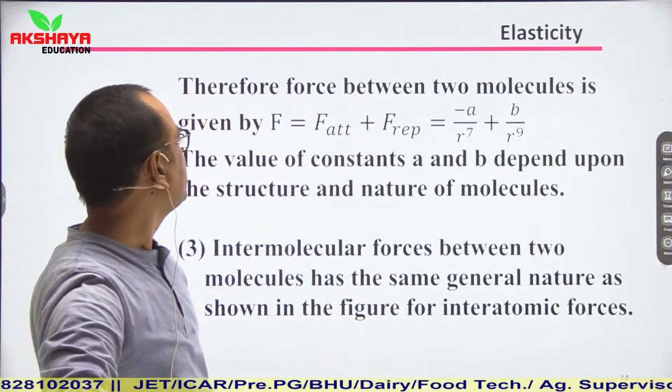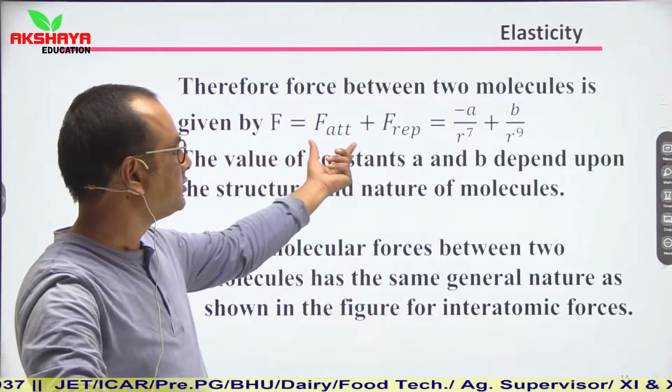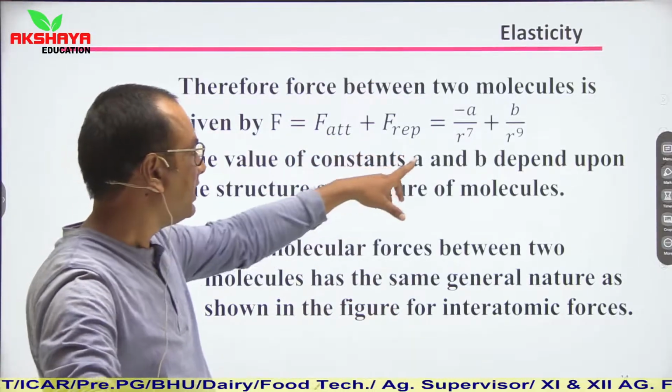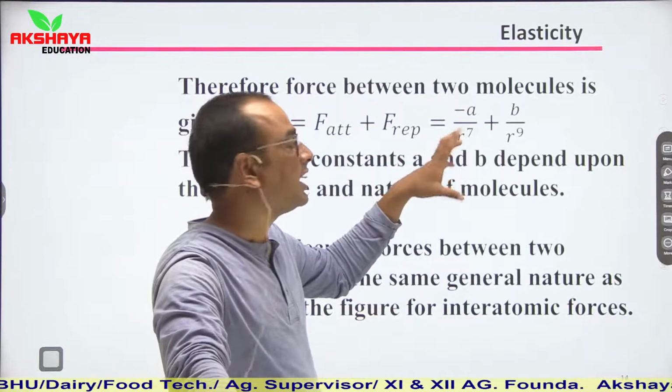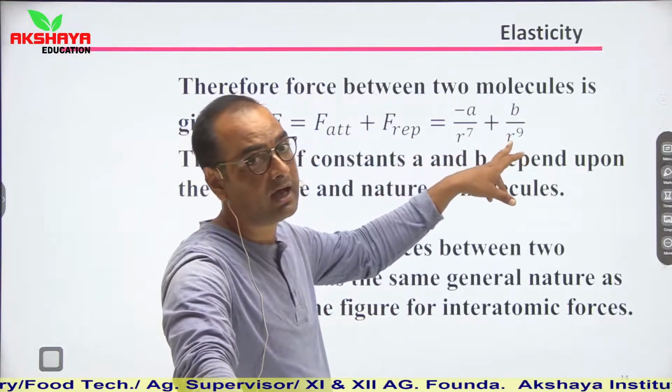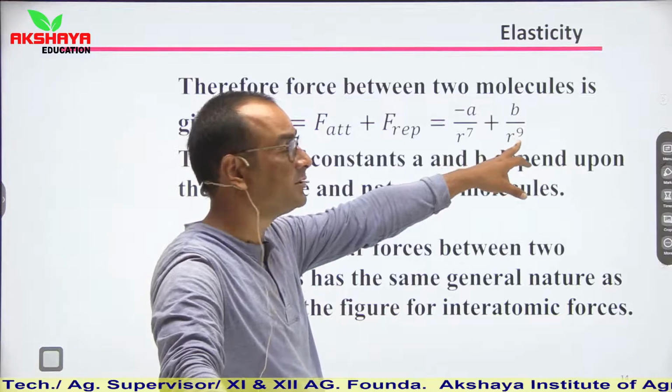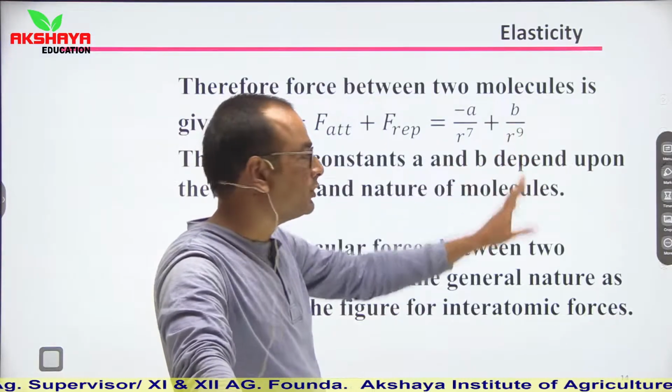Therefore, the force between two molecules is given by F is equal to F attraction plus F repulsive. F attraction when? When R is greater than R naught. Repulsive when? When R is less than R naught. In that case there will be repulsion between these two molecules.